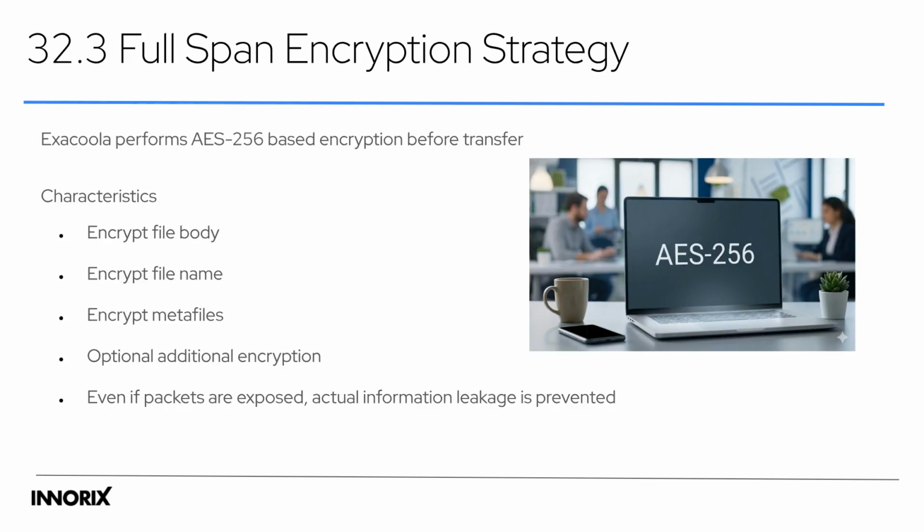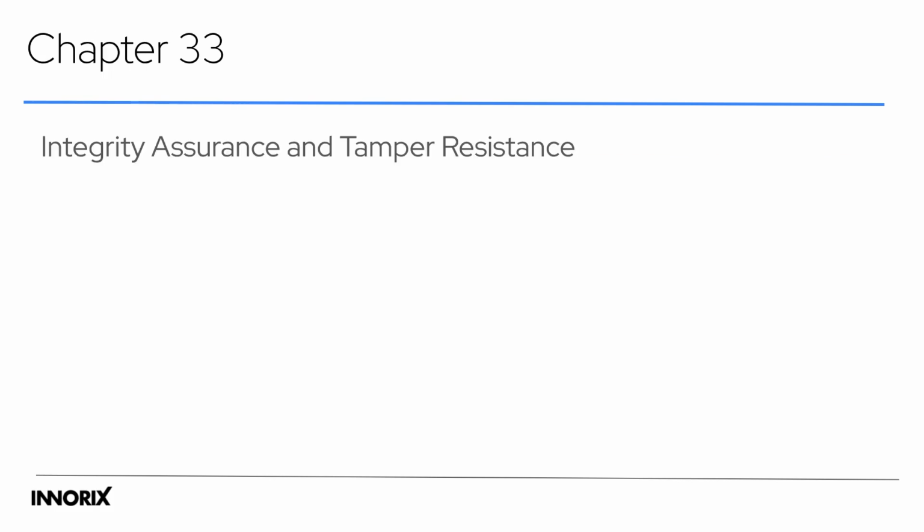A full-span encryption strategy, like AES 256 encryption before transfer, protects the file body, file name, and metafiles. This prevents information leakage, even if packets are exposed. Chapter 33 discusses integrity assurance and tamper resistance.